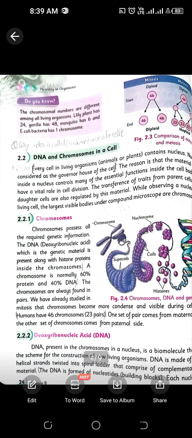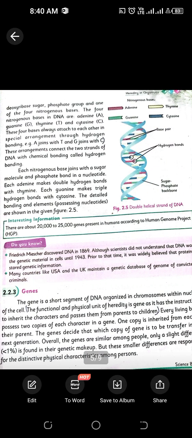Then we have discussed the term genes. So what basically are genes? Genes are basically short segments, short parts of DNA. Many of the genes combine and form a proper molecule of DNA, right? Okay, further moving ahead, this was all about the DNA structure and the genes.